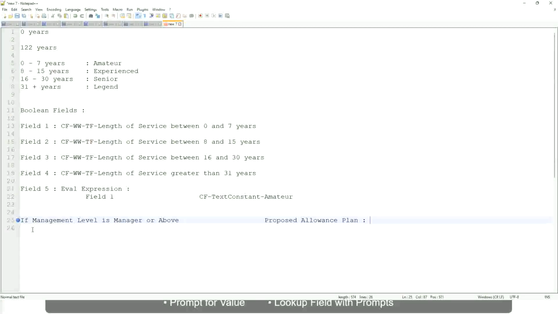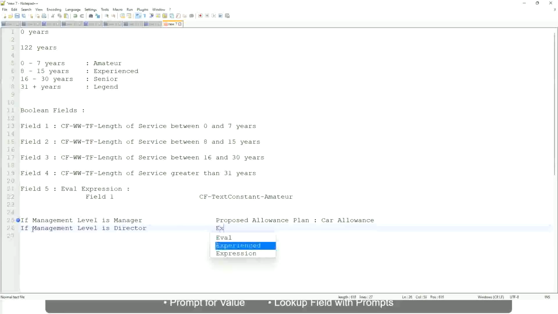So if it's a proposed allowance plan, let's say, car allowance, right? If the management level is, let's not say manager or above, let's say only manager. If the management level is director, then the allowance level is executive allowance. Similarly, if management level is CEO, then the proposed allowance is CEO allowance, right?